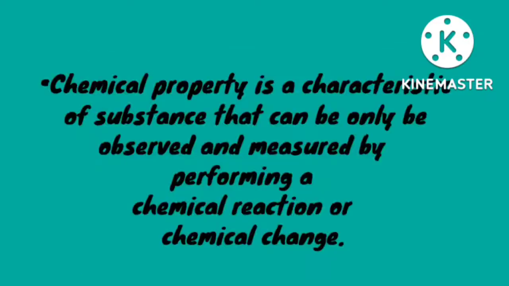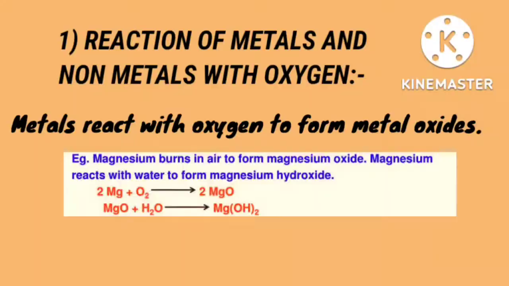Yes, a chemical property is a characteristic of a substance that can be observed and measured only by performing a chemical reaction or chemical change. So when do we observe a chemical property? Only when the substance has undergone some kind of chemical reaction or chemical change. Let's discuss one by one the chemical properties of metals and non-metals. Firstly, we are going to discuss the reaction of metals and non-metals with oxygen and water.